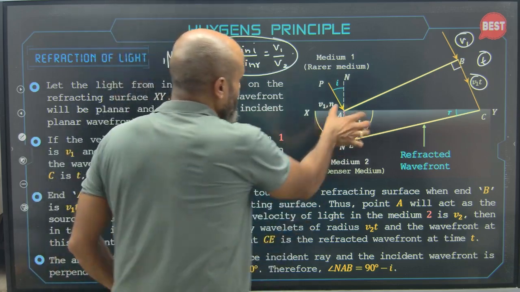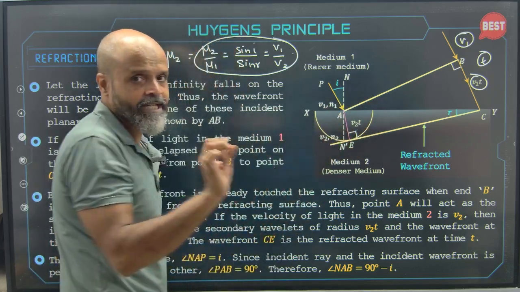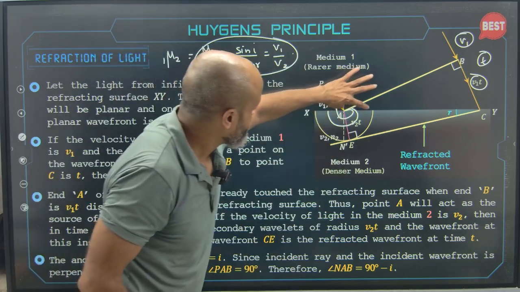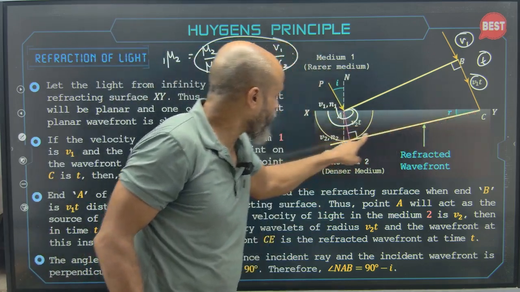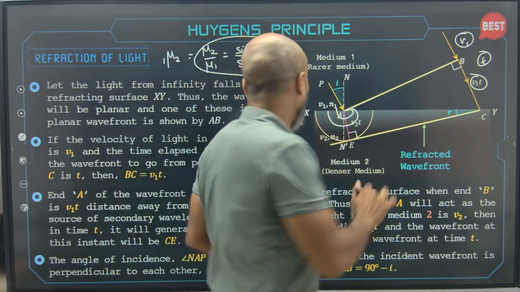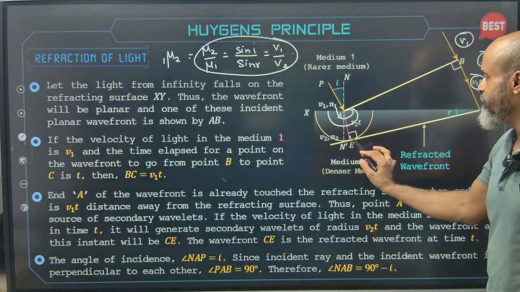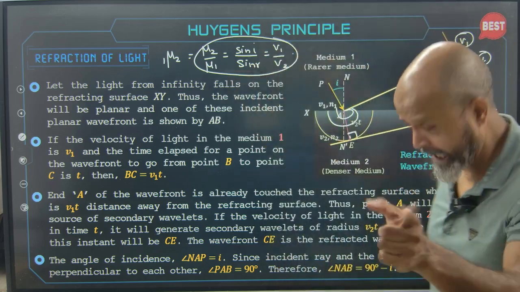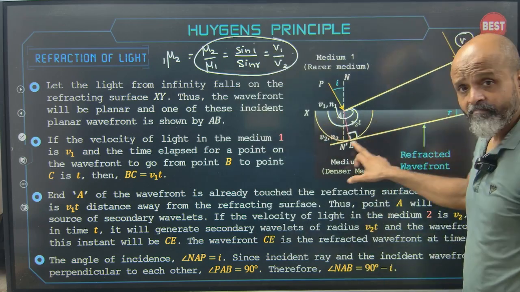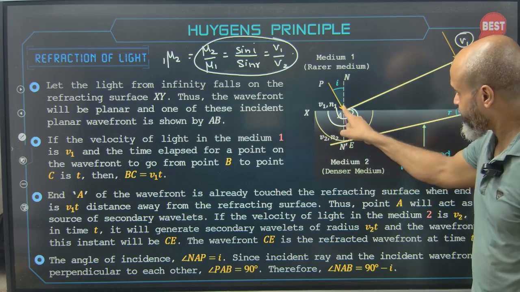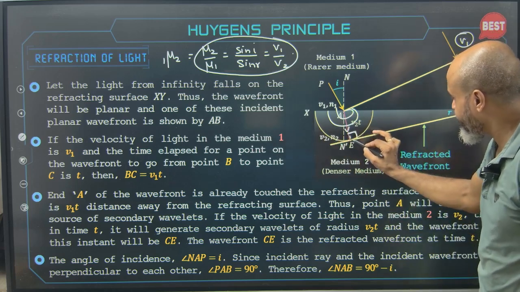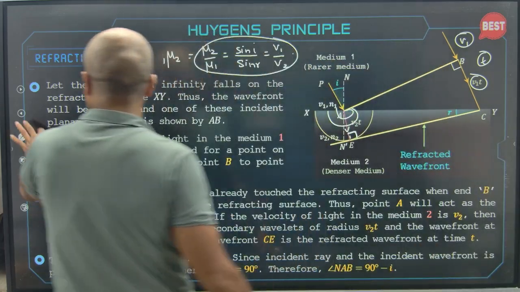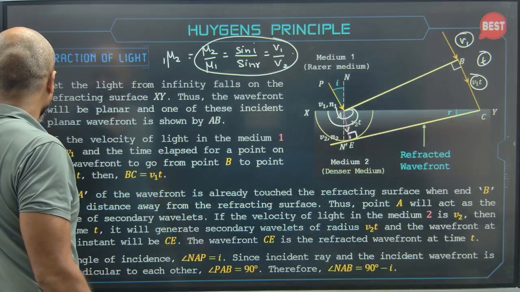Okay. Now if we draw an arc taking radius as V2t, here the waves are emerging like this. So we take a radius V2t and draw an arc, and from this we draw a tangent. The moment we draw a tangent, this radius AE will be perpendicular to the tangent drawn. Radius and tangent at the point of contact are perpendicular to each other, and this is basically the wavefront. This is basically the refracted ray, and obviously since this is perpendicular, this becomes the new refracted wavefront. So here we have a refracted wavefront.